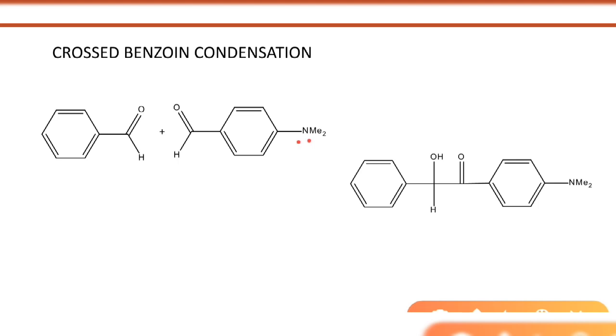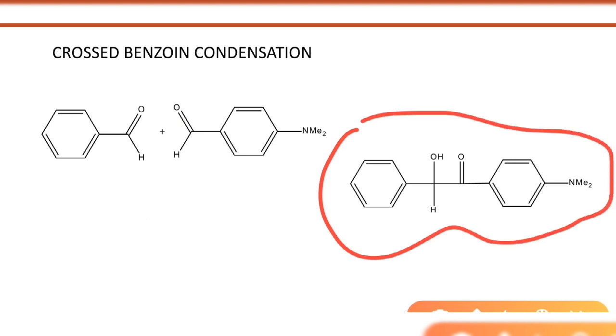Here dimethylaminobenzaldehyde is present, so there is a resonating interaction, so its electrophilicity is lower than benzaldehyde, so cyanide will attack the carbonyl carbon of benzaldehyde, and then the reaction proceeds according to the previous mechanism. So if you do that mechanism, you can see that this is the product. If you can't do the mechanism, please let me know, and I can upload a video of that mechanism. I think you can do it following the previous steps.